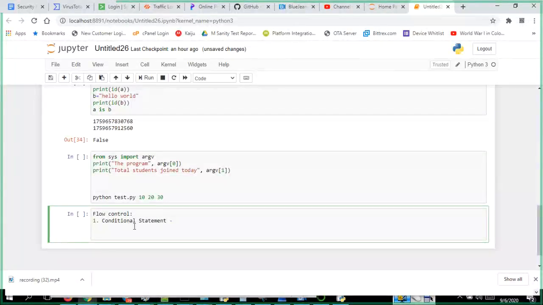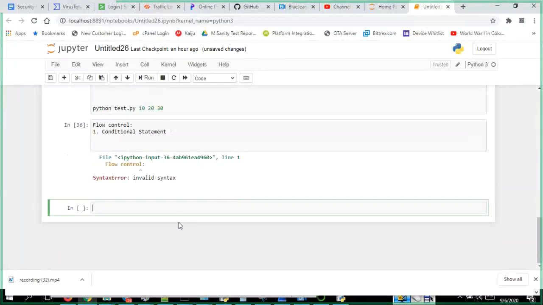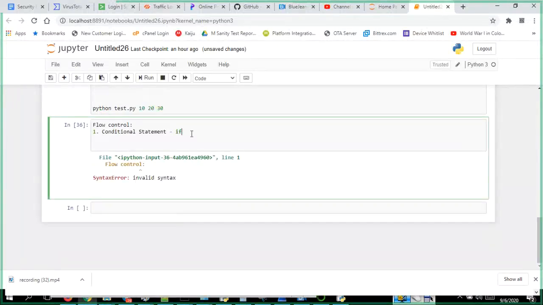Conditional statements, say for example, if. If is a conditional statement. If condition, we say, right? Elif is also a conditional statement. Else is also a conditional statement.